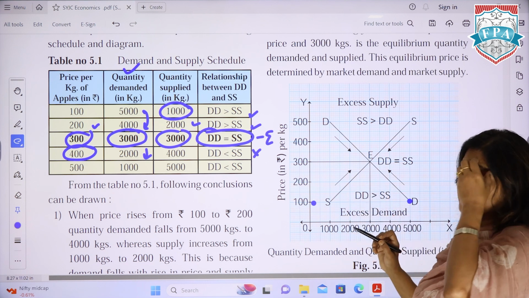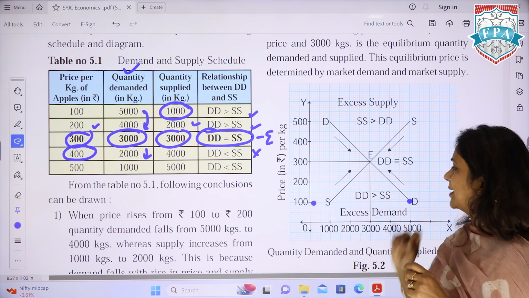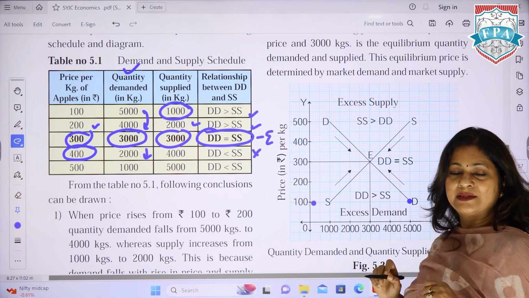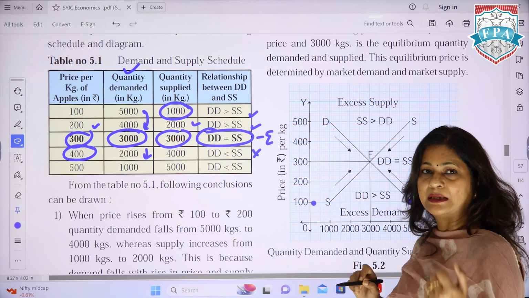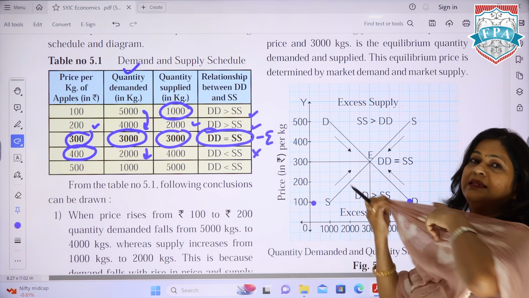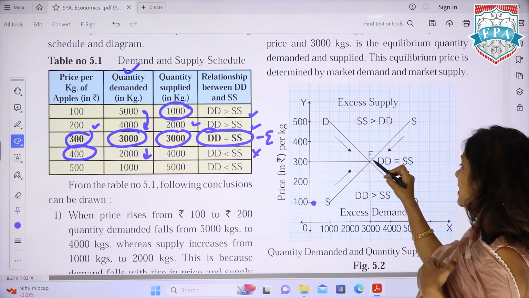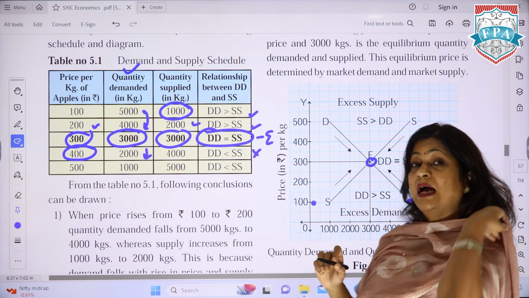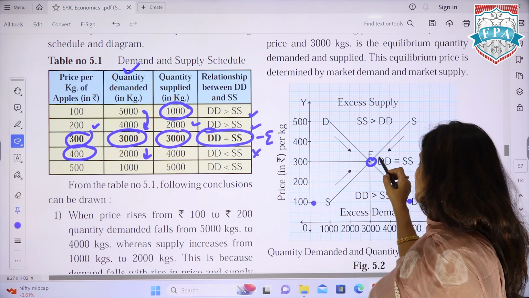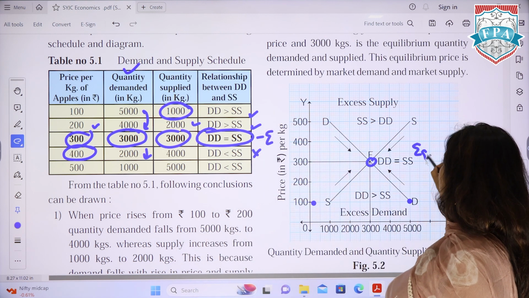On the other hand, as far as supply is concerned, when the price was 100, only 1000 units, the suppliers were ready to supply 1000 units only, and so forth. As the price increases, supply will increase. This is the point, that is price 300, demand 3000 and supply 3000, is the point of equilibrium.